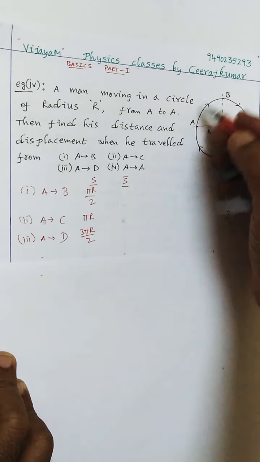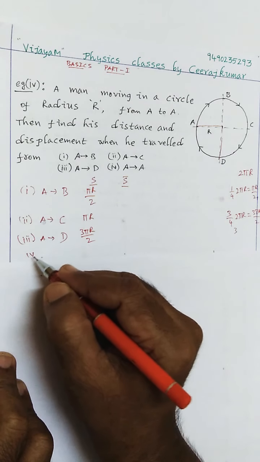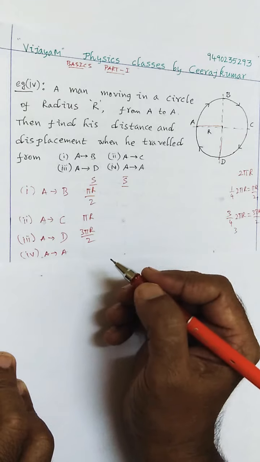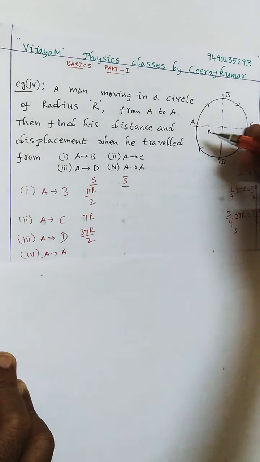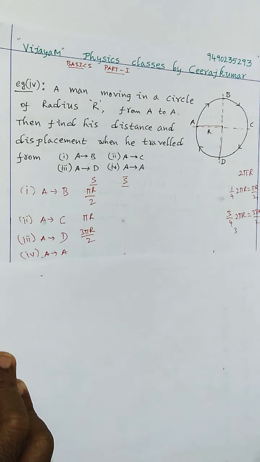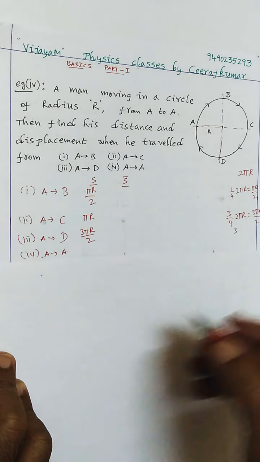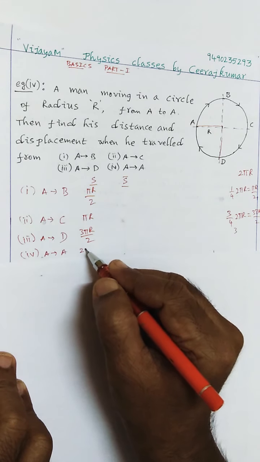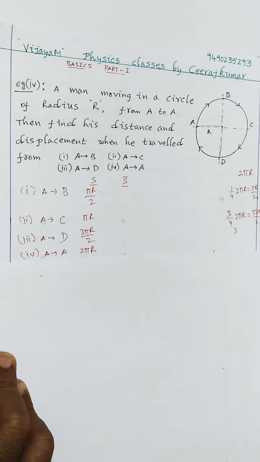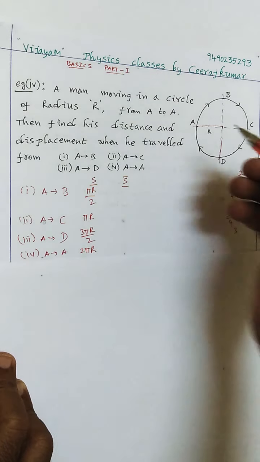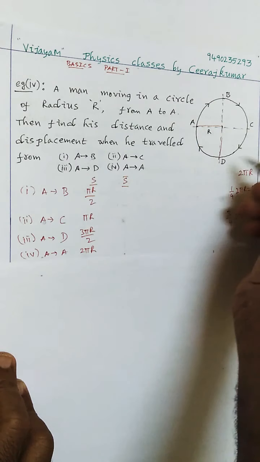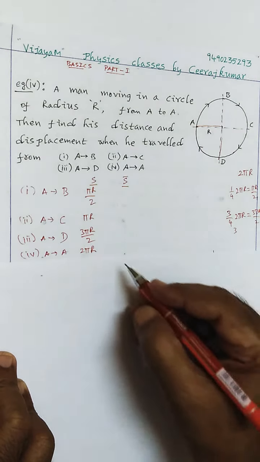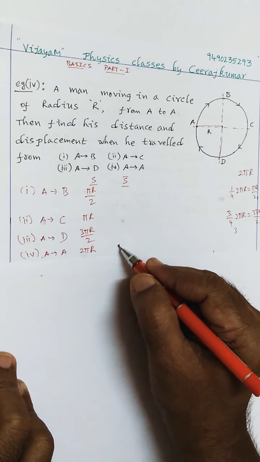So when he covered from A to A, see the fourth one. In the fourth one, what did he do? He traveled from A to A. So as he traveled from A to A, see carefully what happened. He has covered a complete circle. So it's nothing but 2 pi r. And I think you see it's very easy to answer the displacement when you travel from A to A. The initial point and final point are the same. So the shortest path is what? It's nothing but 0.